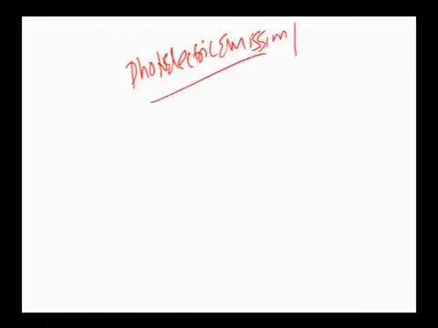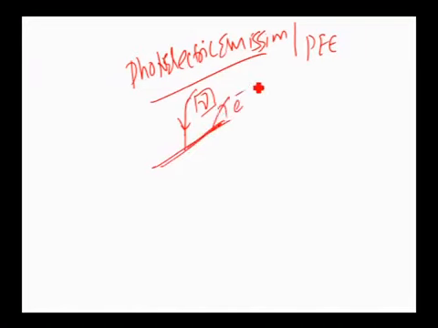Photoelectric emission is nothing but the photoelectric effect only. When light of suitable frequency, you have to write suitable frequency, is incident on a metal surface, emission of electrons takes place. This phenomenon is called photoelectric emission, also called the photoelectric effect.